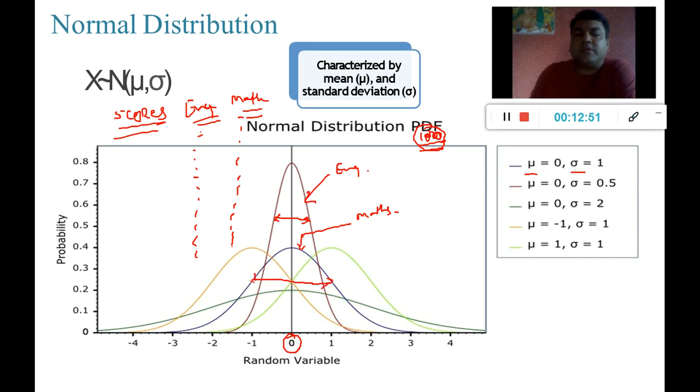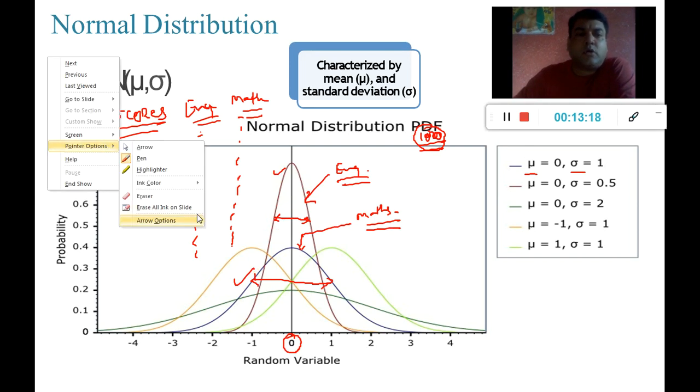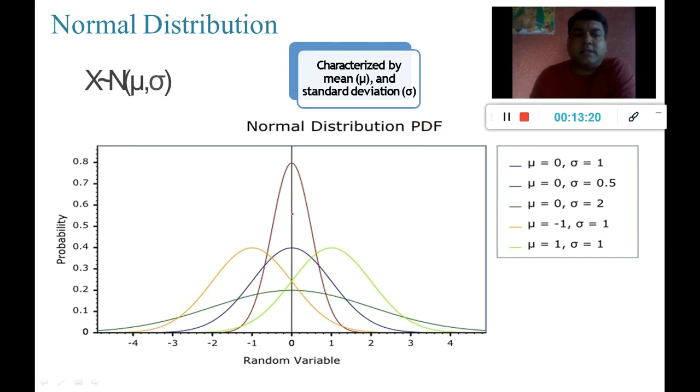So if I want to analyze how a student has performed in an examination, in all the subjects or all the papers, how a student has scored, then definitely I have to do the analysis of this plot and this plot. And for this, I'm going to use the standard normal distribution, because this is only going to be possible with that, that is mu 0 and sigma 1.